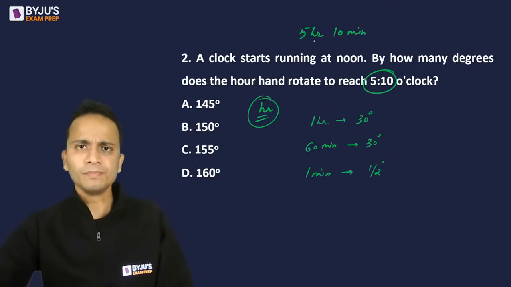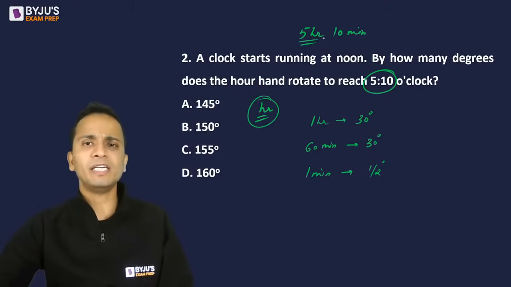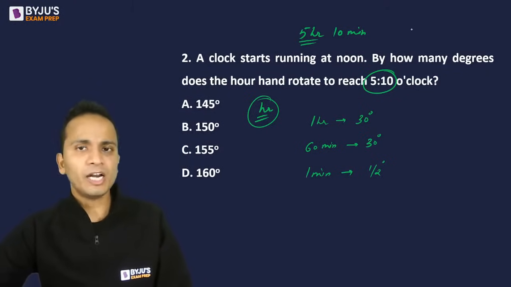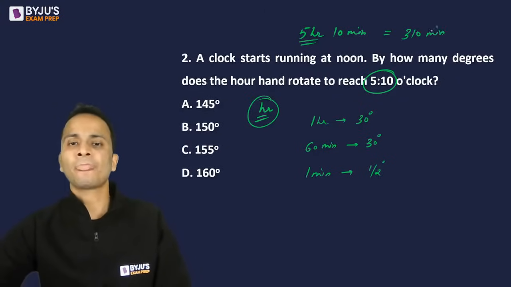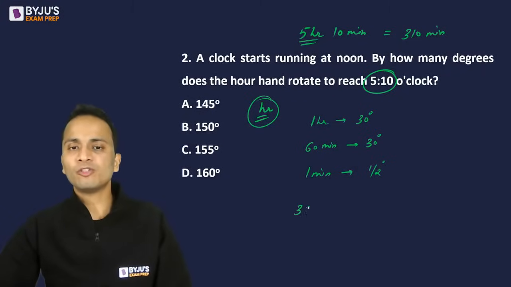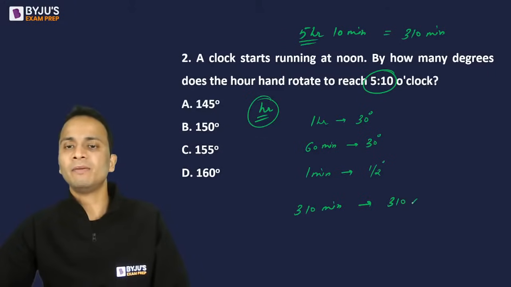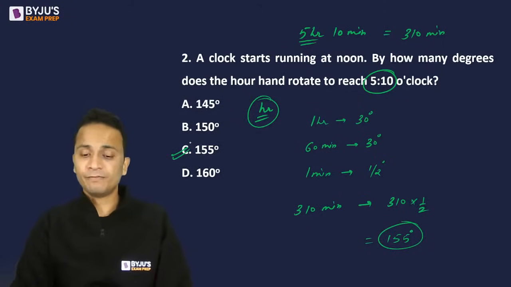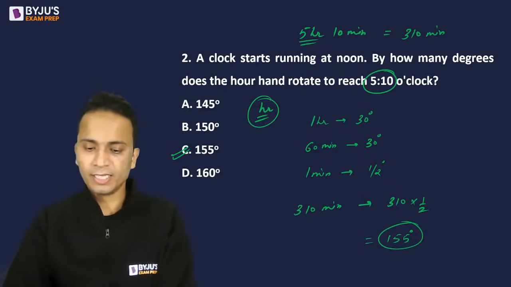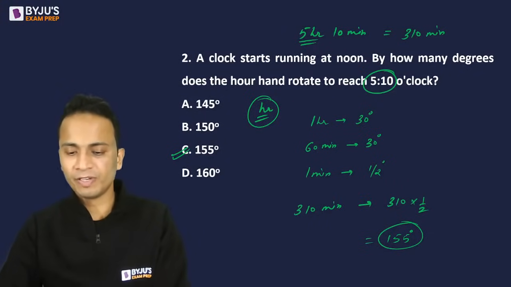Now the question is, how much will it move in 5 hours 10 minutes? What does 5 hours mean? How many minutes? 5 hours means 300 minutes, so 5 hours and 10 minutes means 310 minutes. So it moves half a degree in 1 minute, so how much will it move in 310 minutes in total? 310 multiplied by half, and that is 155 degrees. So the final answer will be option C, that is 155 degrees. All right, correct? So most of you have given a perfect answer.